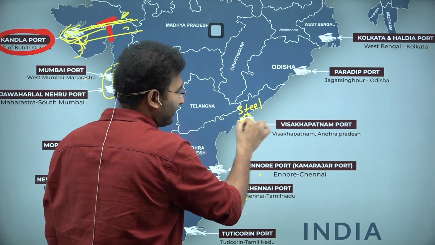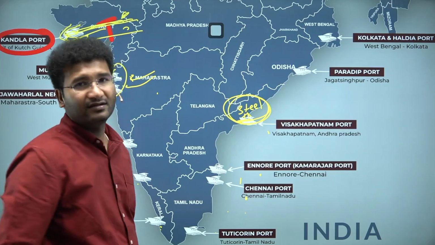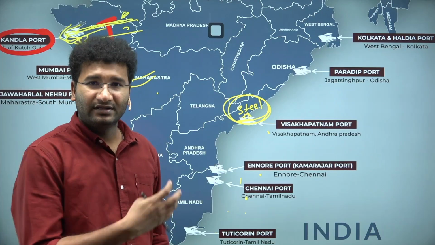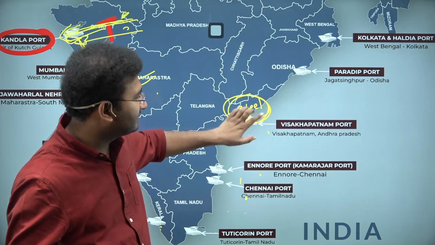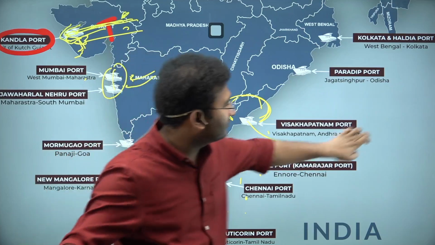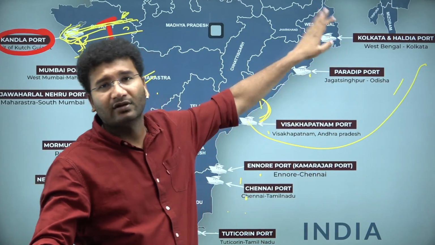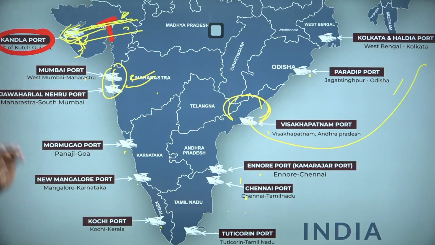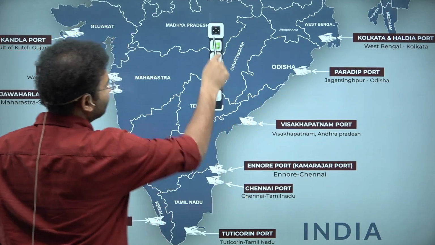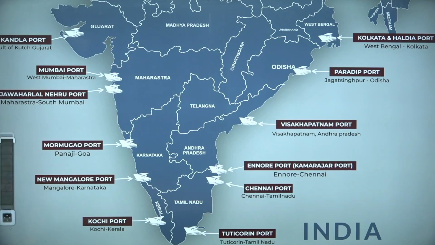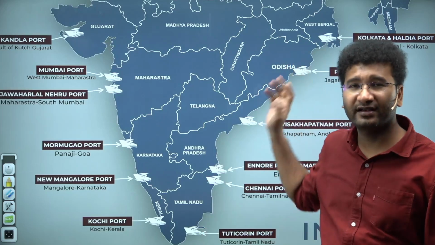This is the steel plant which is exporting to Japan. Now come to Paradip Port and Kolkata Port. In total, these are the ports which help in going across the transportation lines. All the transportation lines which are there in India, right? So यही है आपका इंटरनेशनल ट्रेड.